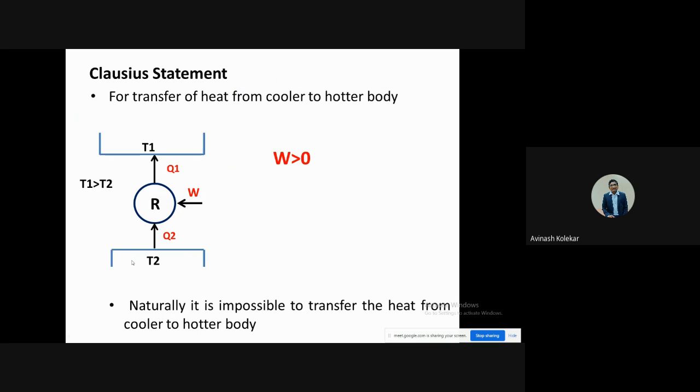Now, from these two statements, one conclusion comes out, and that is that we can't get a 100% efficient heat engine. Means the heat cannot be completely converted into work. Okay, so this is what the second law says. Now, if it is not completely converted, then how much can we convert?